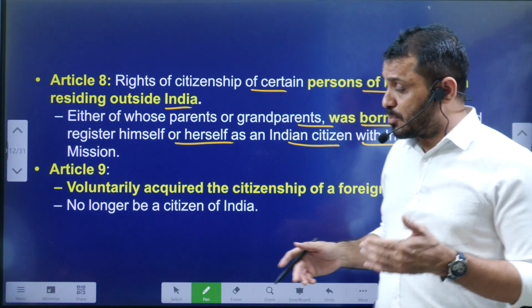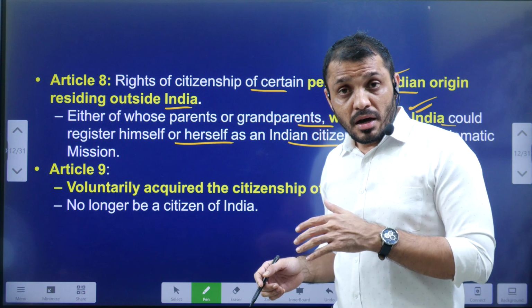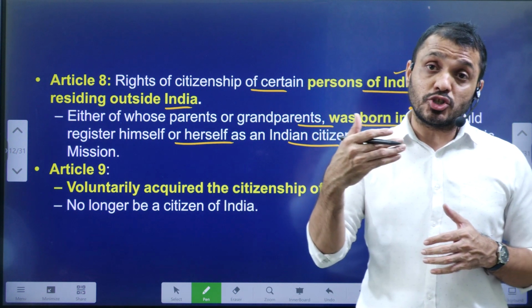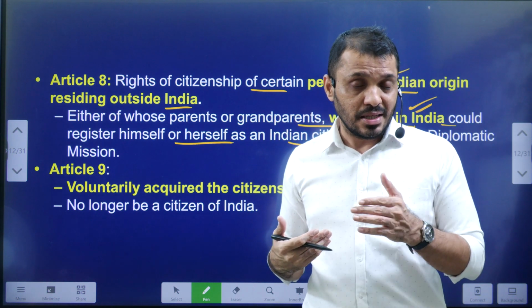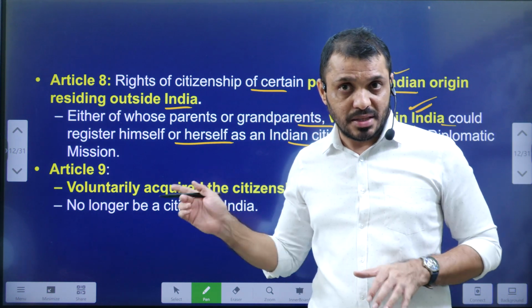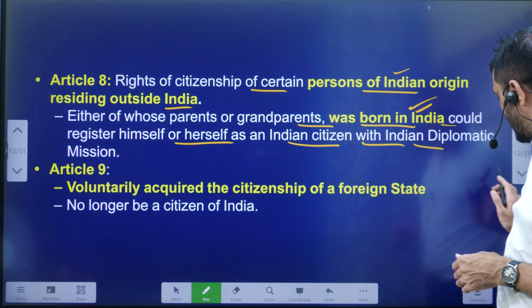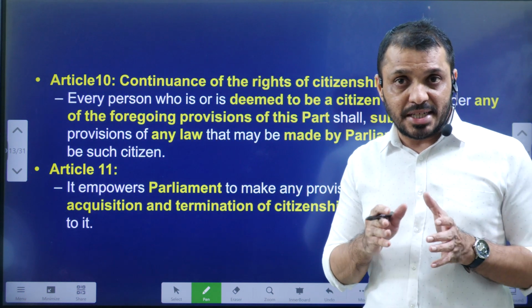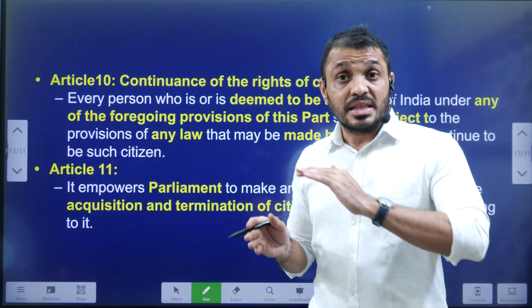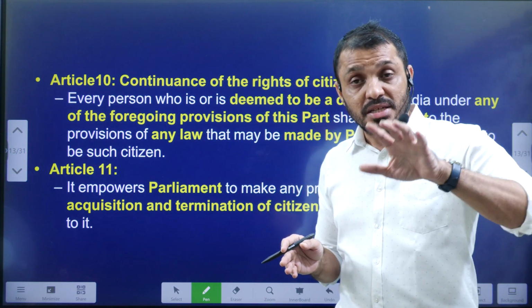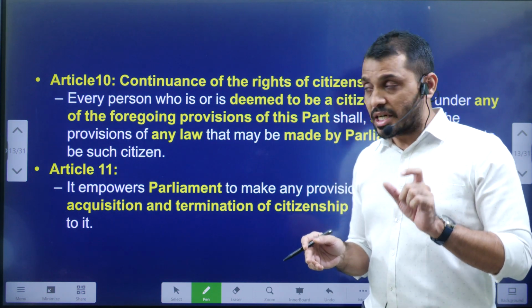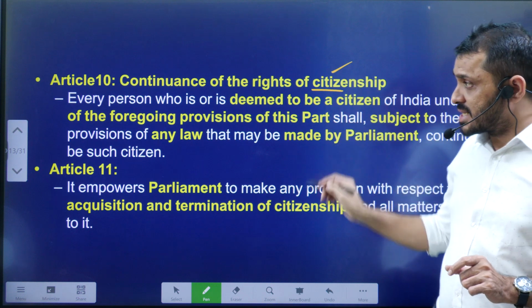Then Article 9. Article 9 completely prohibits, or abolishes, dual citizenship. That means if a person voluntarily acquires the citizenship of another country, then their Indian citizenship will be lost. That is Article 9. Next, Article 10. If a person is already a citizen of India by the time of 26 November 1949, they will continue to be an Indian citizen, subject to Parliament's law. That is Article 10, continuation of citizenship rights.